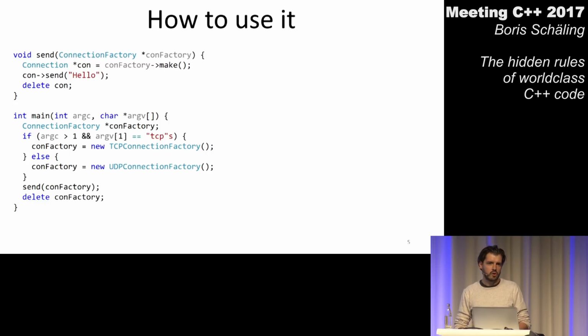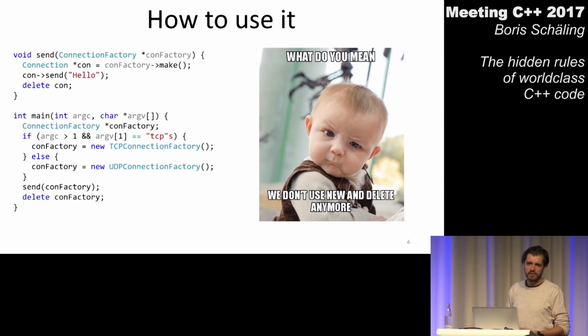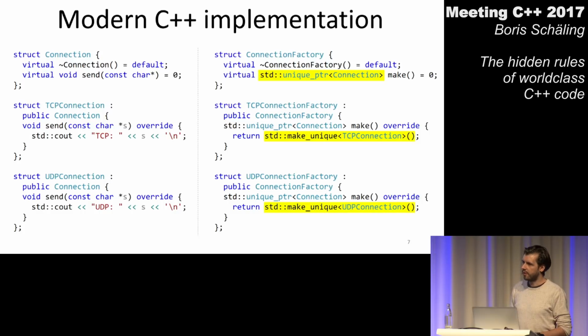Now, when we look at this code, we all immediately know that there's something we can improve. We are all familiar with modern C++, and we all know we are not supposed to use new and delete anymore ourselves. So let's just quickly change this code and get rid of all these raw pointers and use smart pointers where we are supposed to do so.